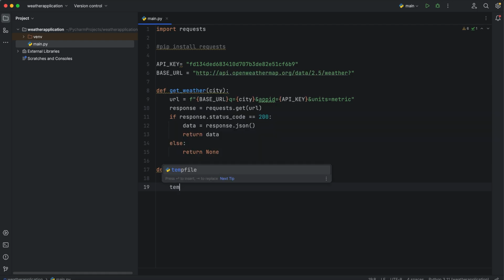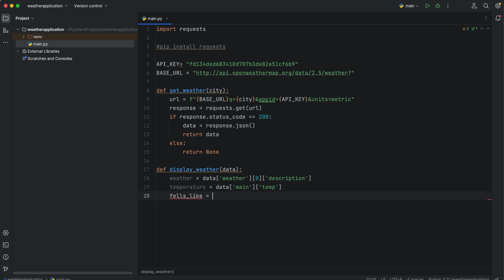The next thing we need is temperature, data main, and also temp. The next thing we need is feels like, no, we don't need feels like. We need, for example, weather, temperature. There are a lot of things we can get from there, but we'll stick only to that because we would like to have a simple application.